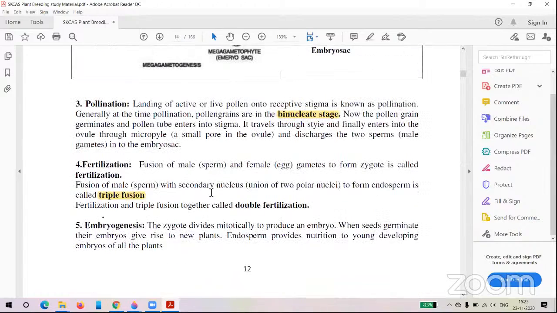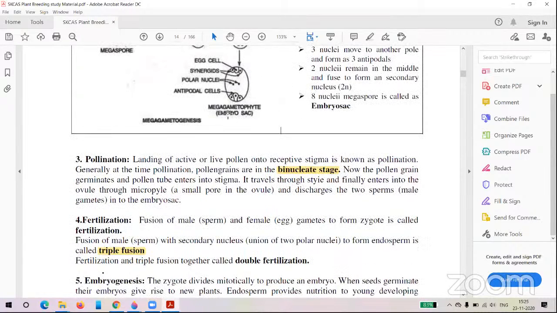So one nucleus will mate with the secondary nucleus, that is this dinucleus or secondary nucleus. So one sperm nucleus will fuse with this one. So this process is called triple fusion, and due to this fusion, the endosperm will form.